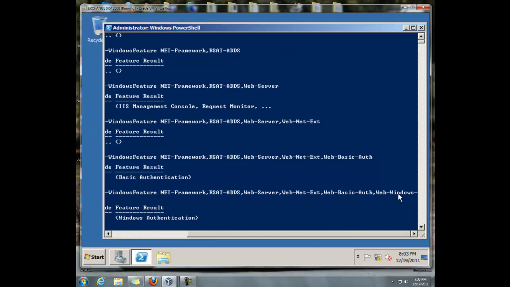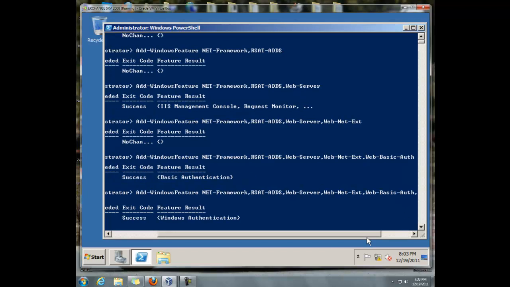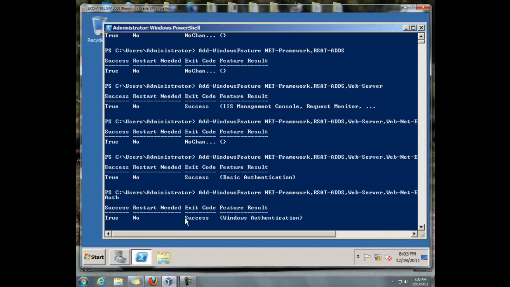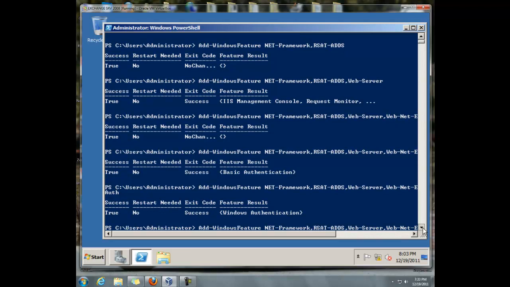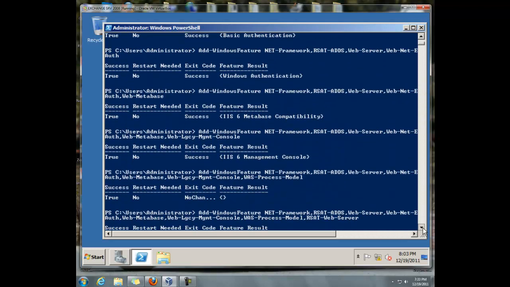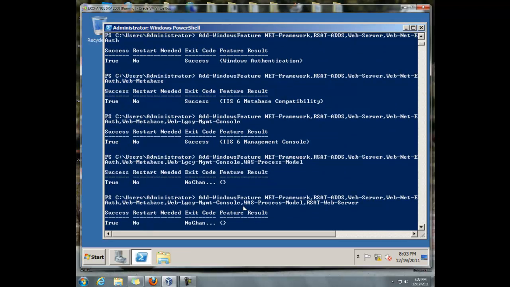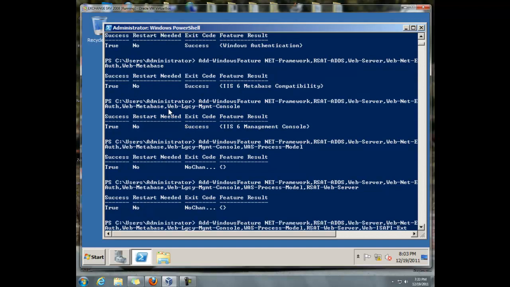After Web-Windows-Auth, successful. After that, Web-Metabase ran successfully.